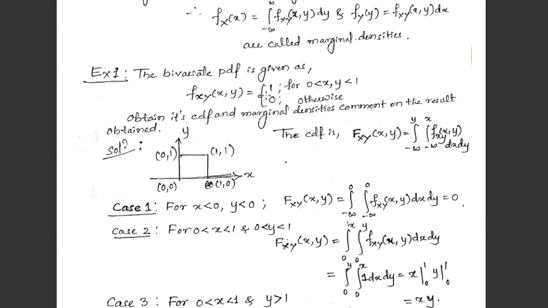The bivariate PDF is given by this function, that is the joint probability density function f_XY(x,y) is 1 when x and y are in between 0 and 1, and it is equal to 0 otherwise, means when x and y are outside this range. Then we need to obtain its CDF, marginal densities, and comment on the results obtained. So in order to do that, we need to first consider this function.